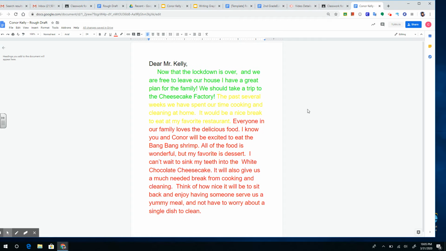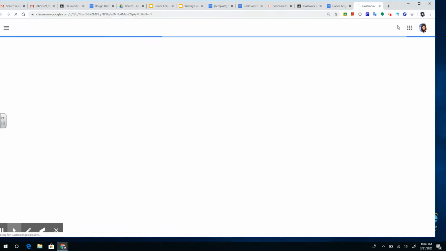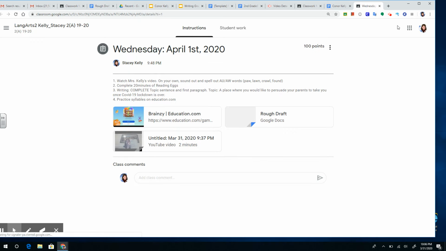All right, guys, good luck today. So you've got a blank Google Doc. I fill this in when I get done with my rough draft. Okay, so I'm going to say I'm done with it. And here's the turn in button. So instead of the share button, you go right next door to the turn in button, and it'll go straight to Miss Kelly. You don't have to use the color coding, but it might make it easier for you to see that you've done it.